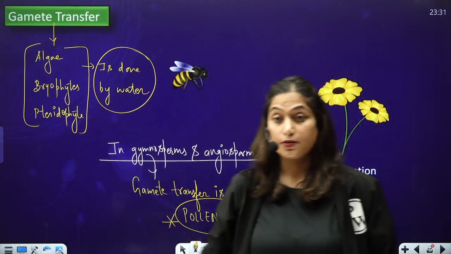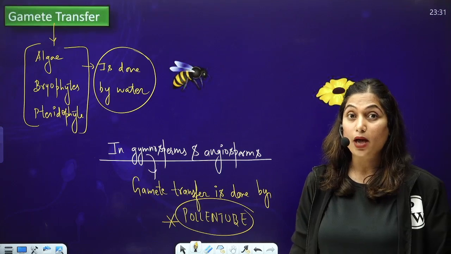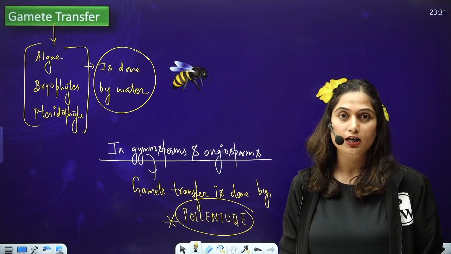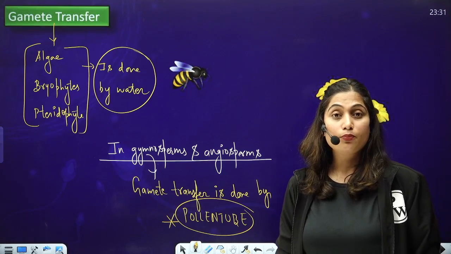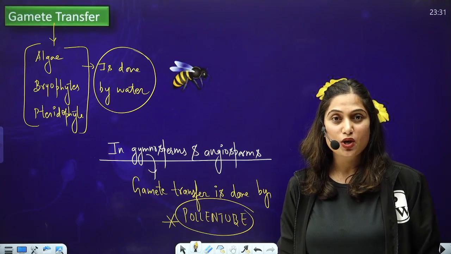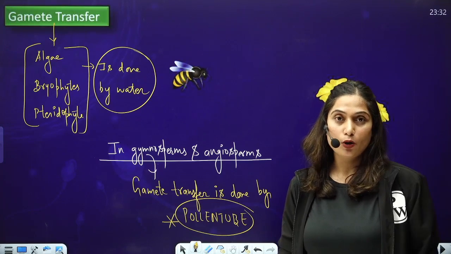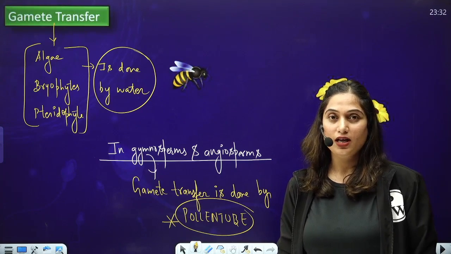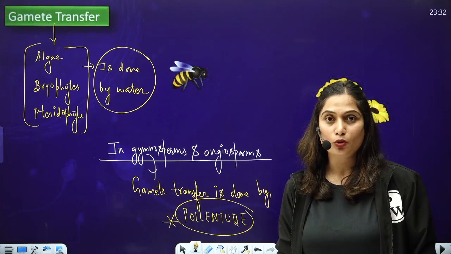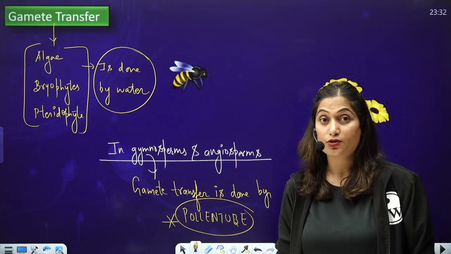See what I've written here. In case of gymnosperms and angiosperms, the gamete transfer is done by pollen tube, not by the various pollinating agents. Because the pollinating agents do not transfer the male gamete, they transfer pollen grain. Pollen grain is pollinated by the pollinating agents, not the male gamete. The male gamete reaches the egg cell with the help of pollen tube, both in gymnosperms and angiosperms. This is a very important point to remember.